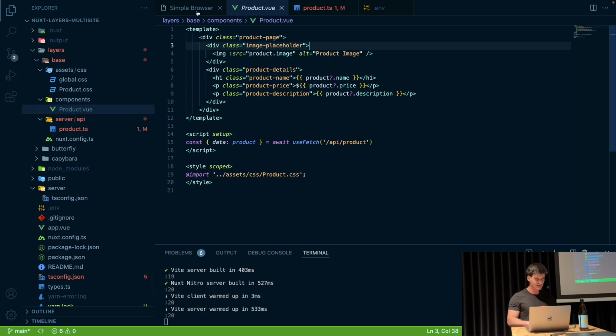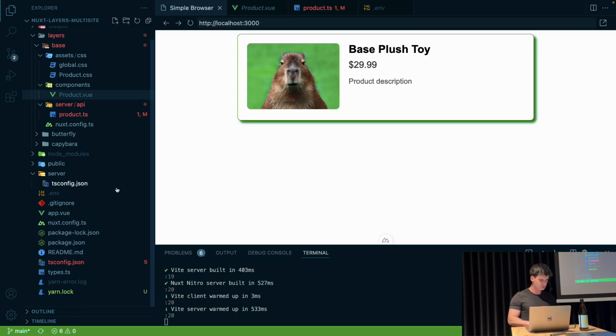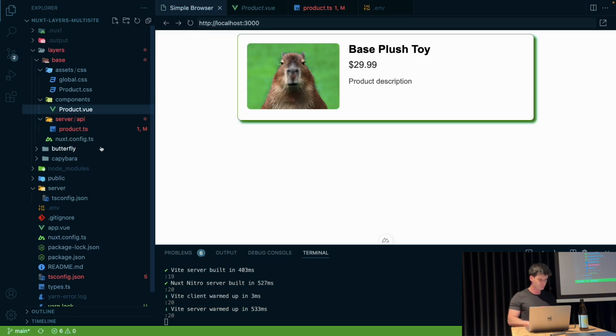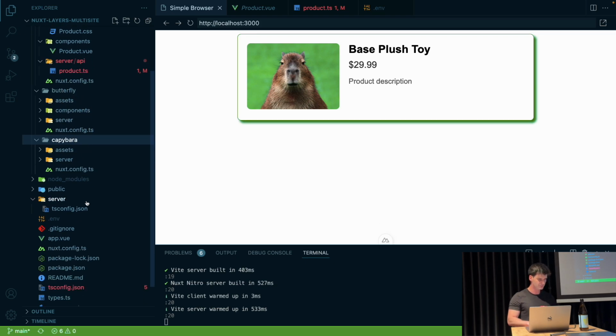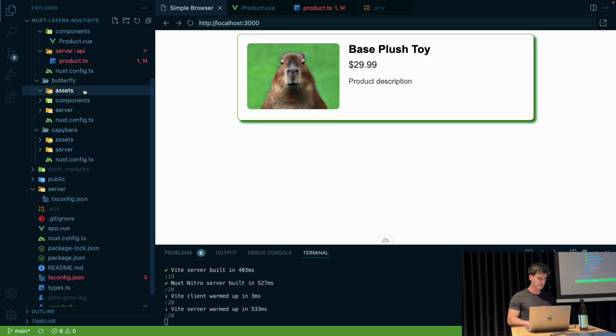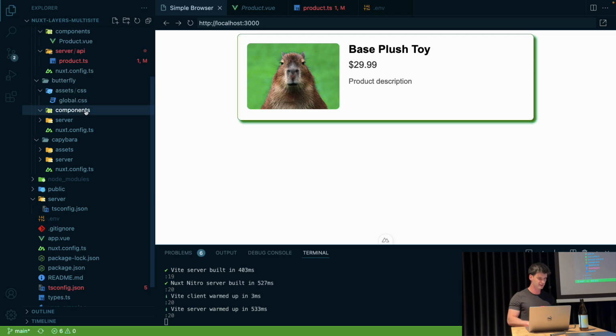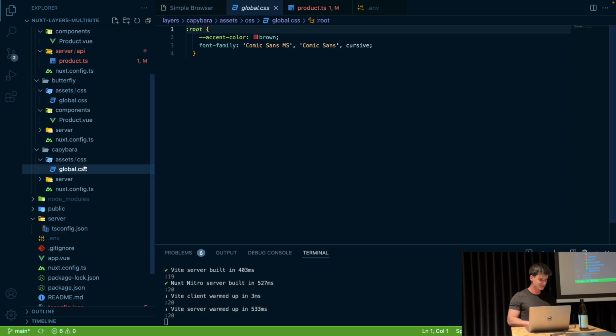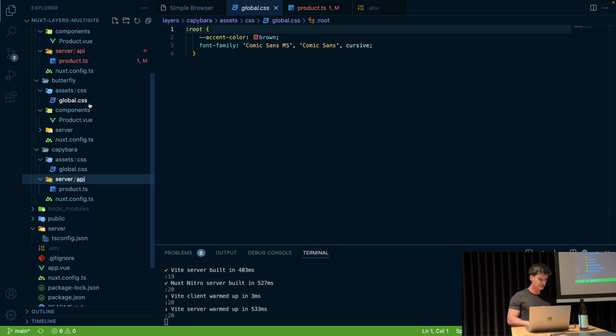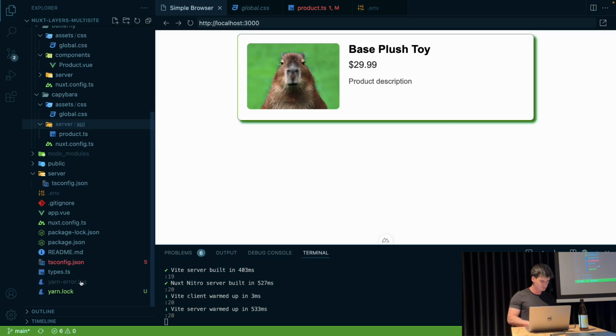And what we would like to do is we would like to be able to run any other store like Butterfly or Capybara with some overrides. Like, look, in Butterfly, we're overriding the global CSS, we're changing the color. In Capybara, we're doing exactly the same. We're also fetching data from different platforms. So what we would like to do is we would like to do something like this.